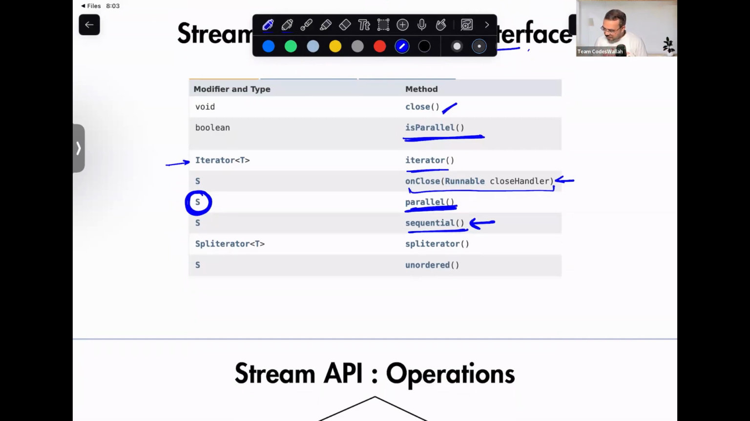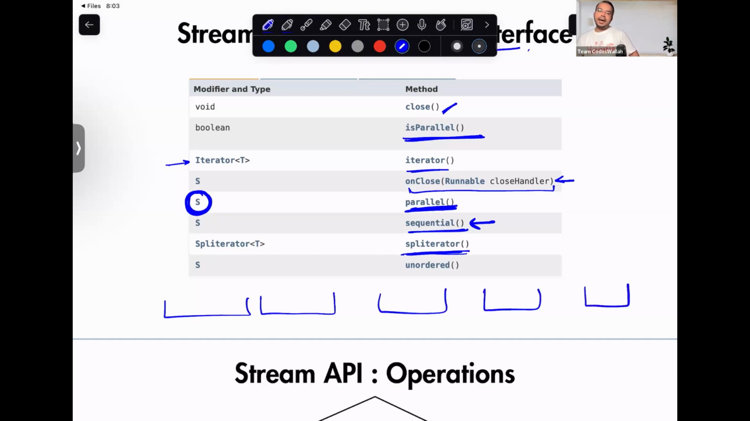Then it has something called a spliterator. A spliterator, consider it as multiple iterators. You will be able to iterate in parallel. That's what a spliterator gives. A simple iterator returns one single iterator, with which you can traverse from one side or the other. Simple.